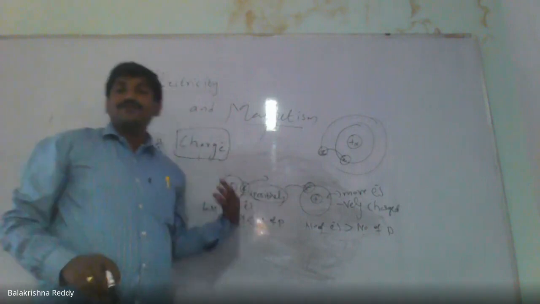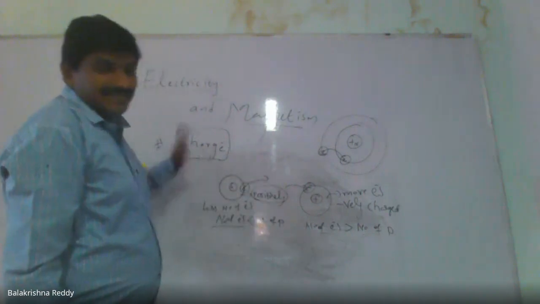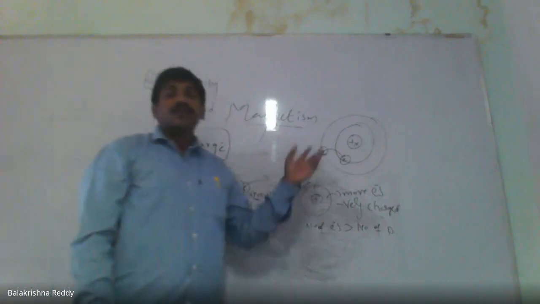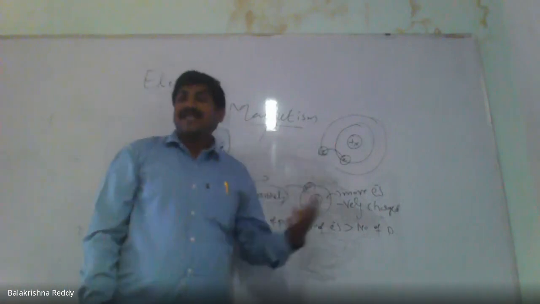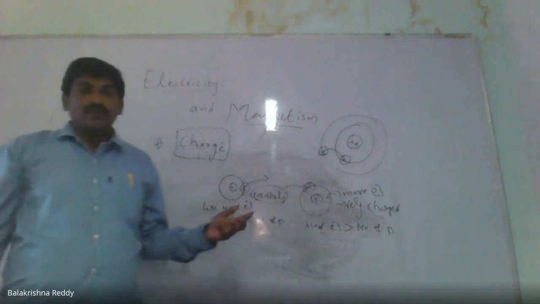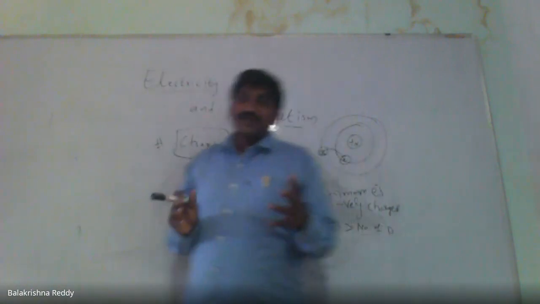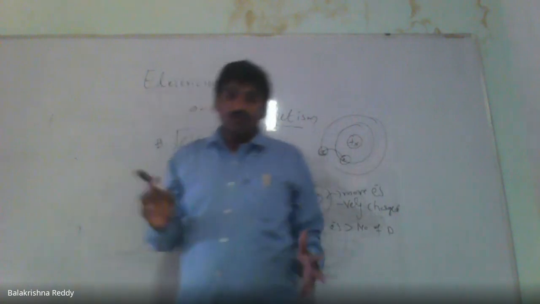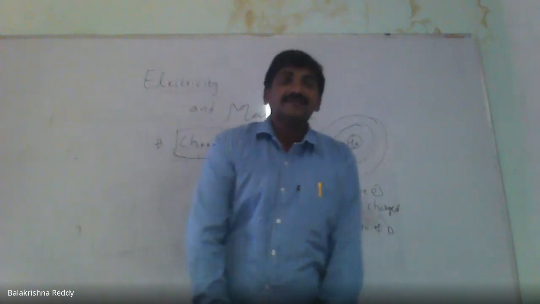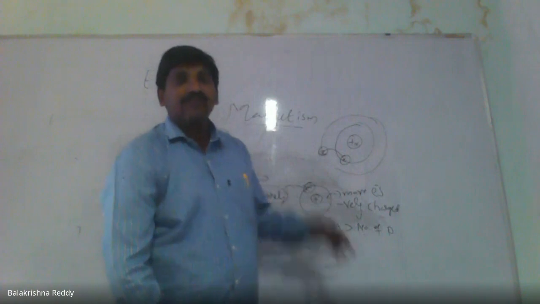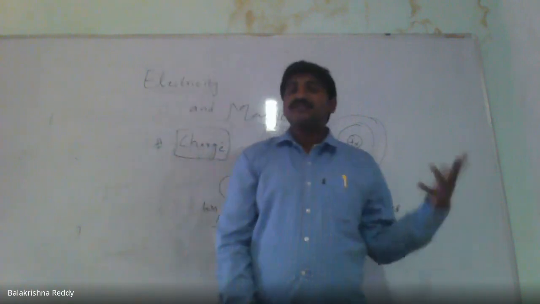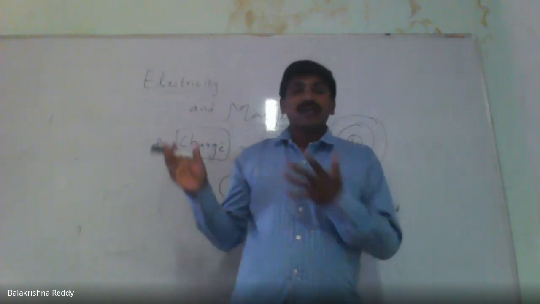Deficiency and excess of electrons make an atom act like a charged body. Not only an atom, any object: if the number of electrons inside it is more, it is a negatively charged body, and if the number of electrons is less, we call it a positively charged body.